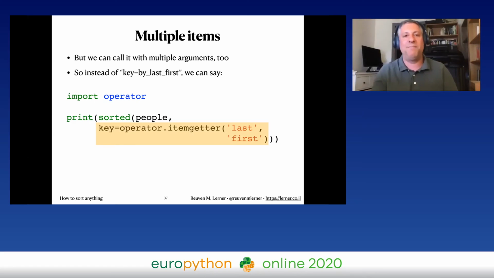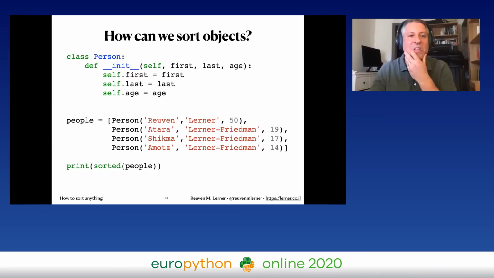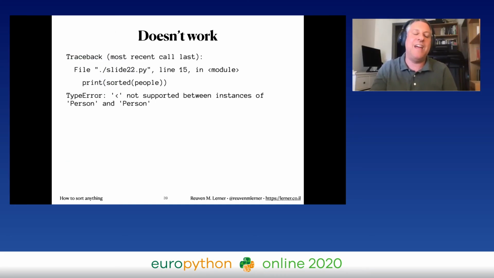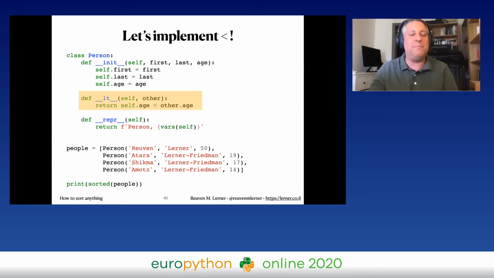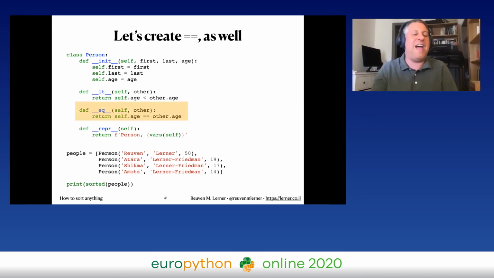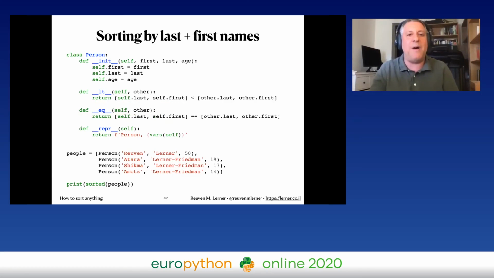Exactly what I want. Well, what if I have my own class? What if I want to sort objects? So here's a class Person, exactly the same data as before, just in a class rather than a list of dictionaries. And now I have a list of instances of Person. And if I want to print sorted people, what am I going to get? That's right, another error. Why? Because less than doesn't work on this. How are we going to change that? We're going to implement less than. That's right, the dunder LT method allows me to do that. And now I might as well add dunder EQ to provide for equal as well. And if I do that, now actually I can sort.